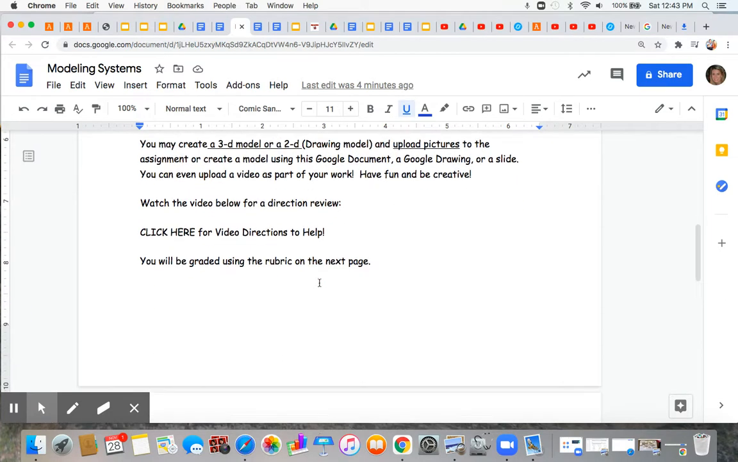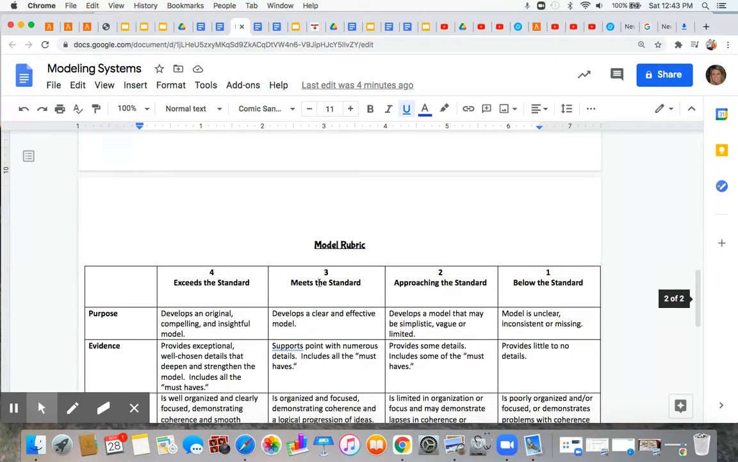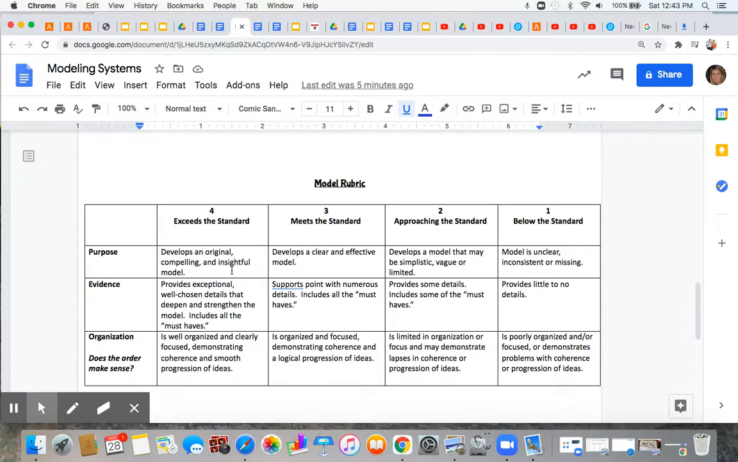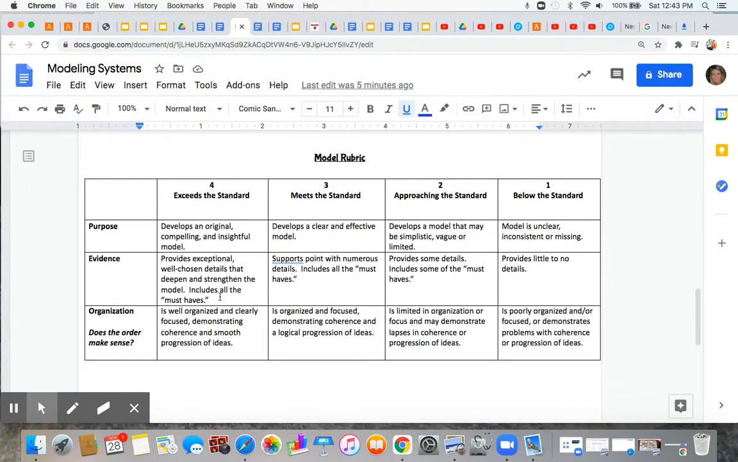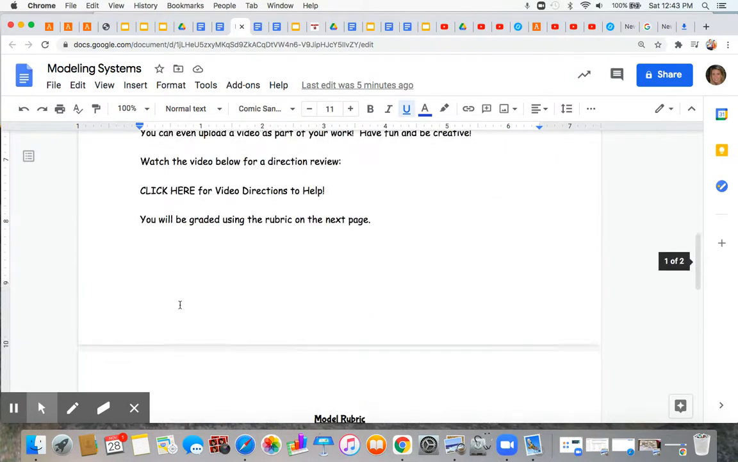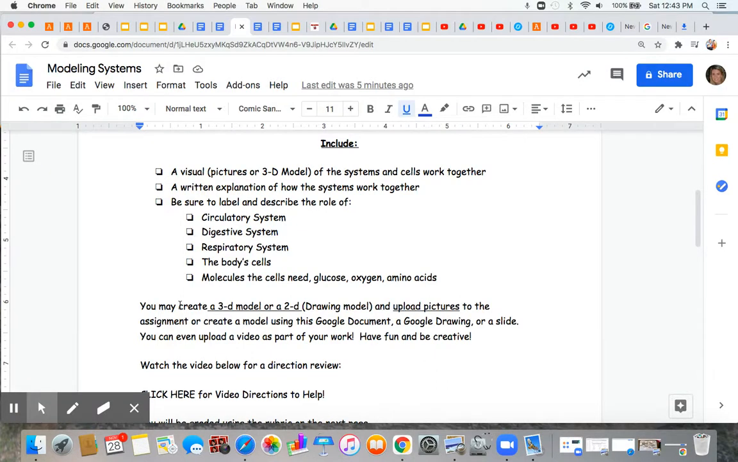There's also the rubric here to review for how I will assess you. So we'll be looking, are you creative, insightful, and compelling? Does your model include visuals that really explain? Does it include lots of details and evidence that deepen and strengthen the model, including all the must-haves? Is it well organized, clearly focused, and coherent? Is it easy to understand? So these are the things that I'll be looking for. Of course, the must-haves are all these things listed above here.